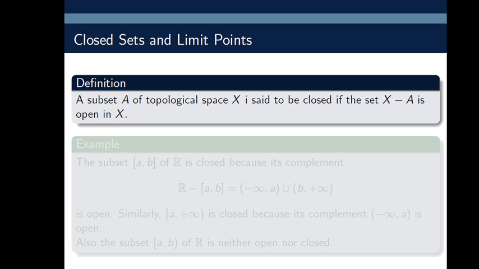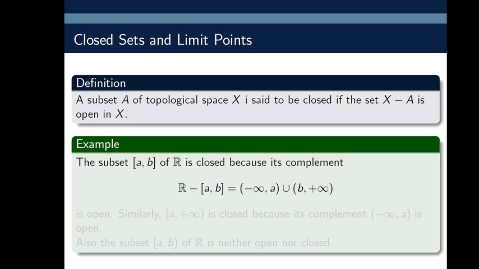Let's have an example. The subset closed interval [A, B] of R is closed because its complement, R minus the closed interval [A, B], equals the open interval (minus infinity, A) union (B, plus infinity), which is open.